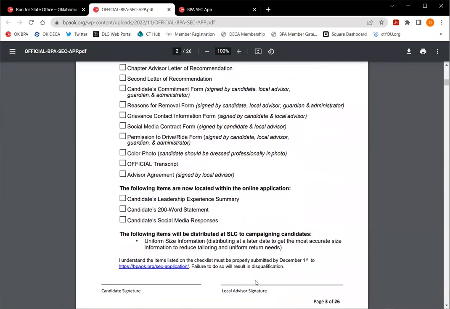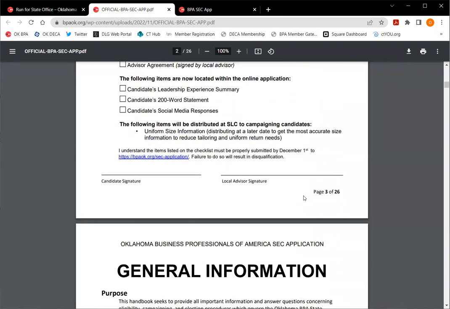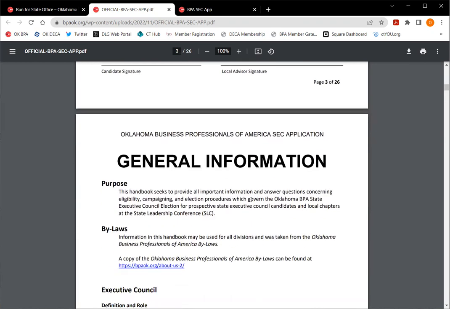Okay, so read through that. And you'll see that you have your first set of signatures here. Get used to that. So anything that says candidate signature, that's you as the potential candidate, and your local advisor will start signing as well.